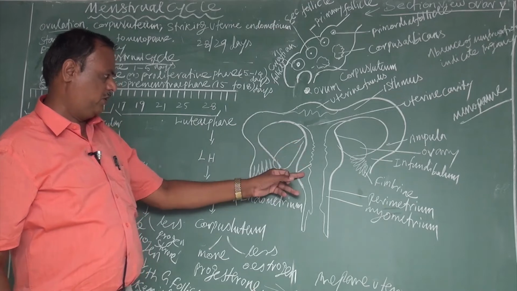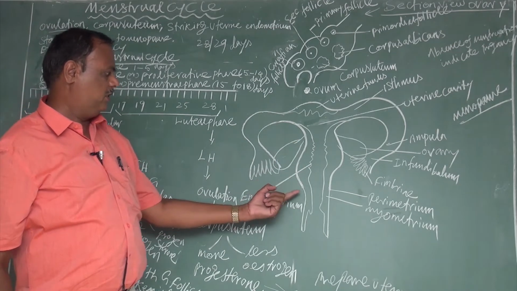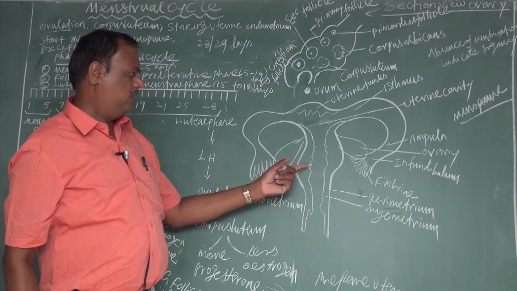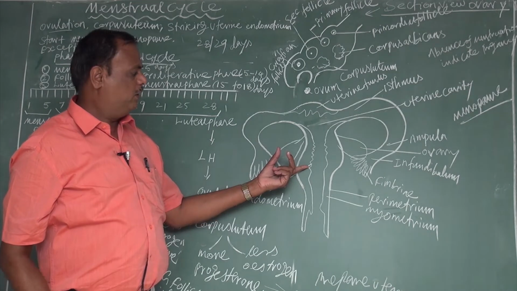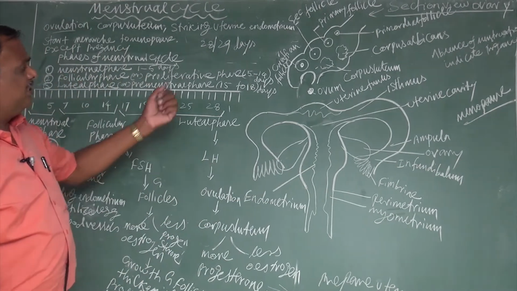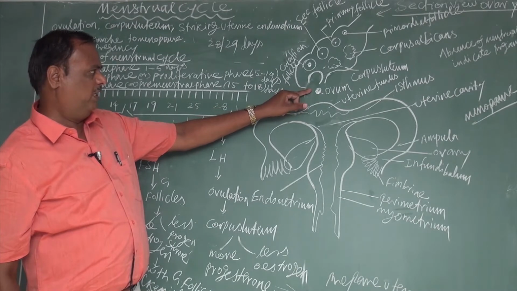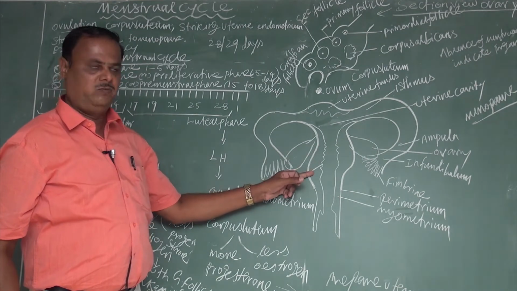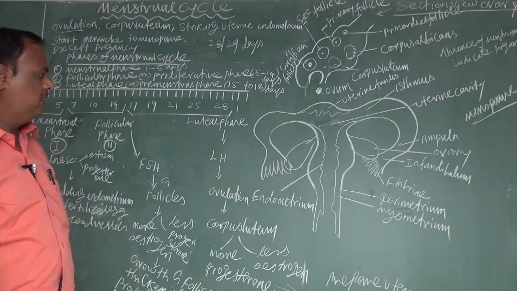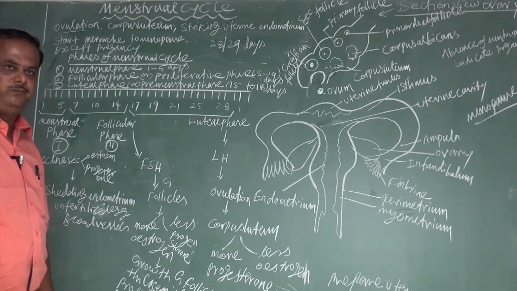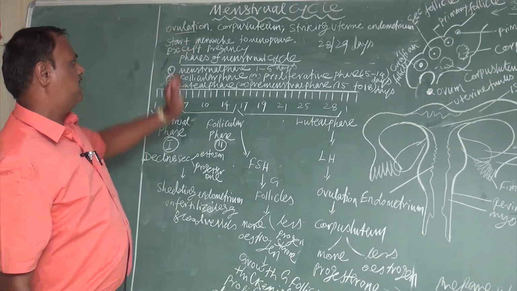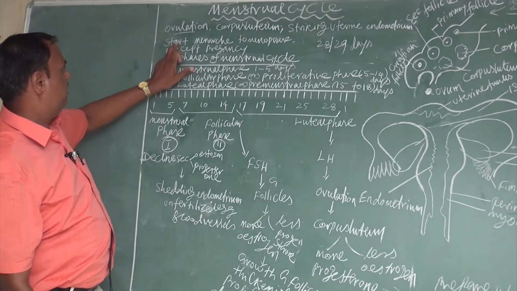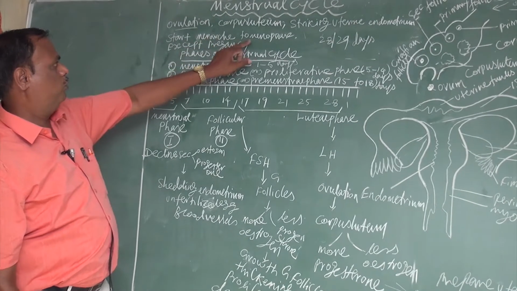This is the female reproductive system. The uterine wall consists of the outermost perimetrium, the middle myometrium, and the innermost endometrium. During the menstrual cycle, these changes occur: ovulation in the ovary, formation of the corpus luteum, and shedding of the uterine endometrium. These are the cyclical changes that occur in the female reproductive system. The rhythmical functioning of the uterine endometrium is called the menstrual cycle. The menstrual cycle starts from menarche and continues to menopause.